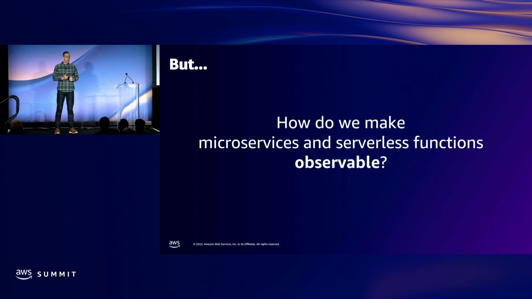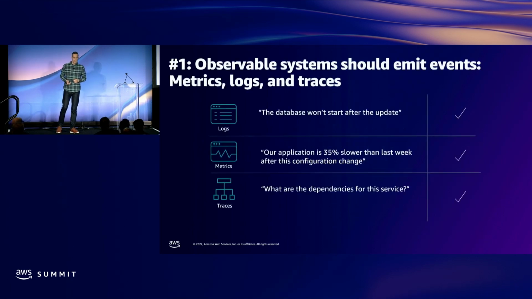Now, how do we make these systems more observable? I'm going to start by talking about 3 best practices of how to approach this. The first: to be observable, systems should emit events, and these are metrics, logs, and traces. These are often called the 3 pillars of observability.